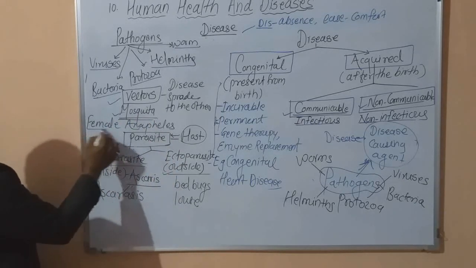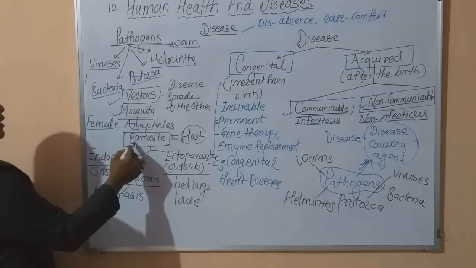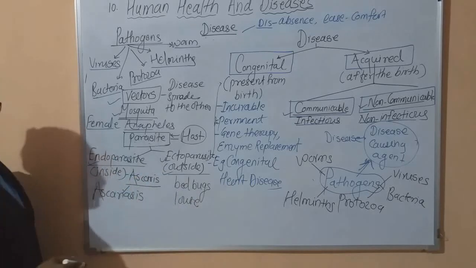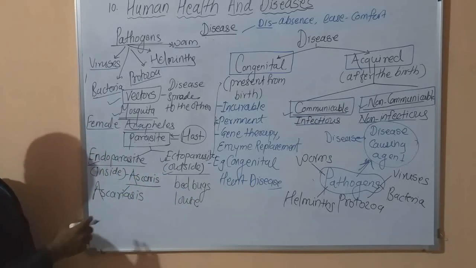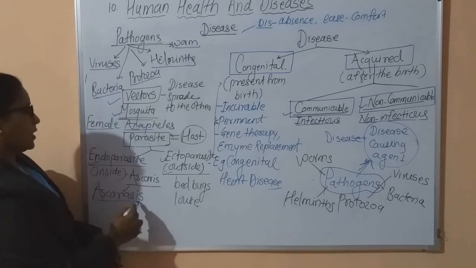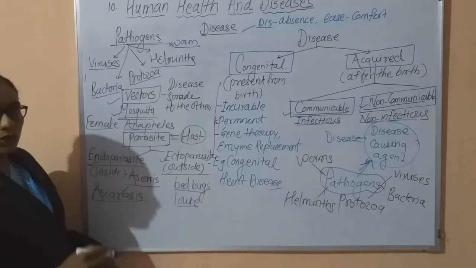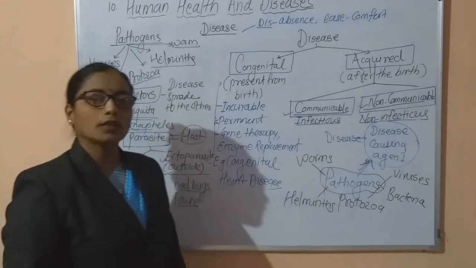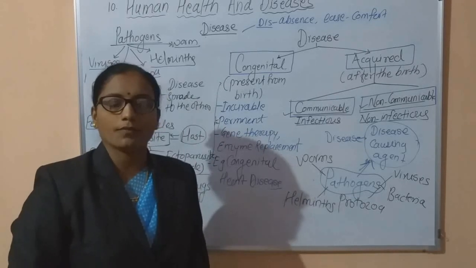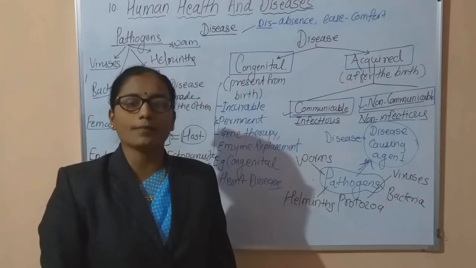In the case of malaria, the female Anopheles mosquito is the vector. There are certain parasites also present, that is endoparasites and ectoparasites, and these parasites are also responsible for different types of diseases, such as ascariasis, or in the case of bed bugs, they suck blood. Now in this chapter you have to deal with different diseases, for example malaria, amoebiasis, filariasis, pneumonia, common cold, ringworm, such types of diseases.